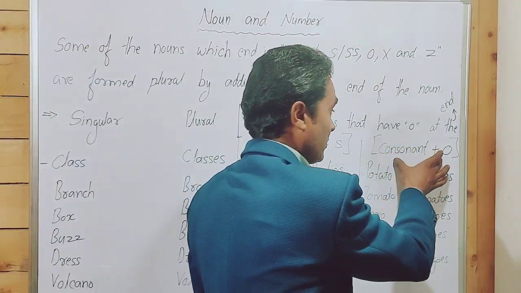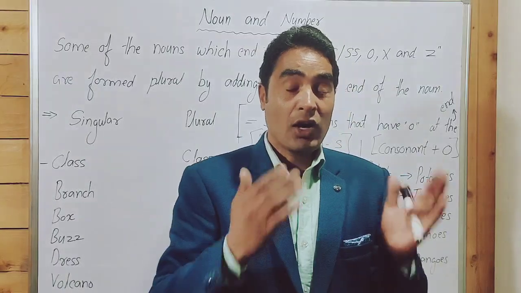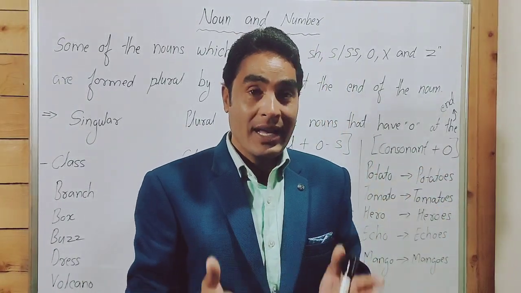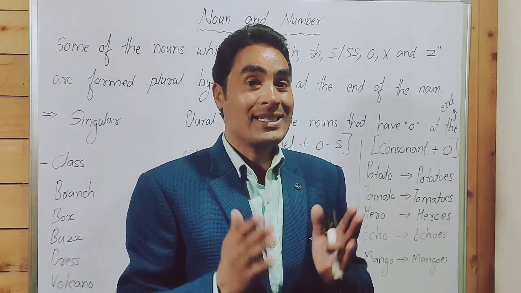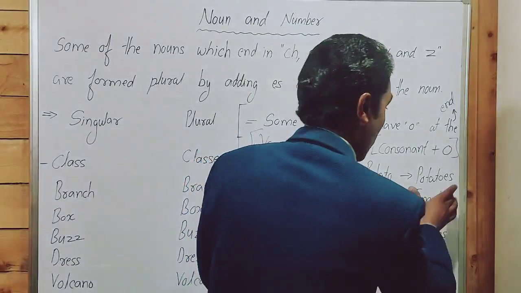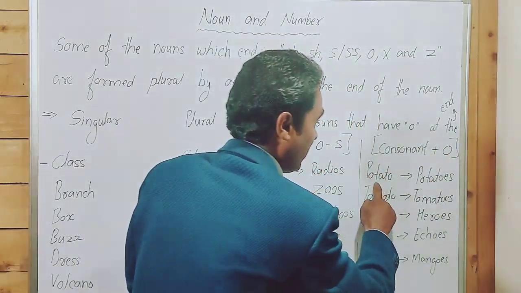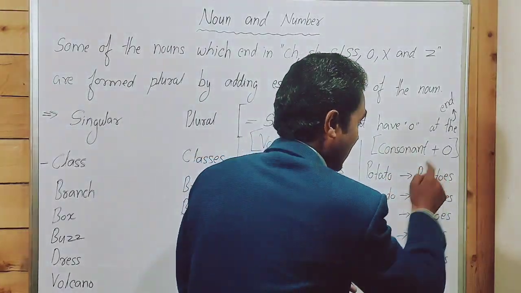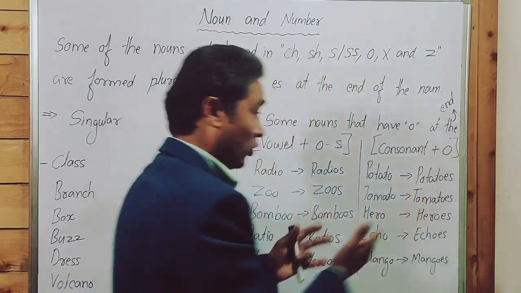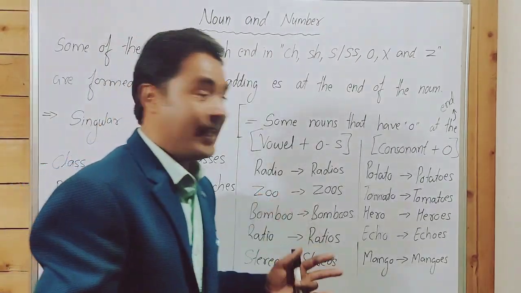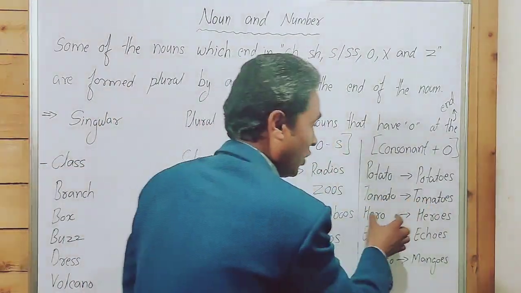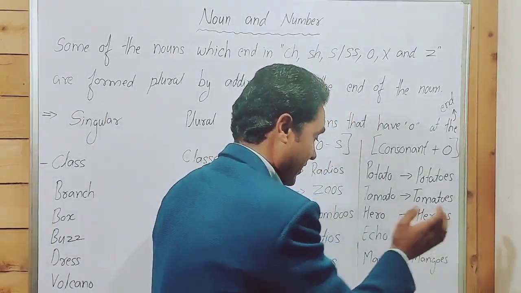But some nouns that have consonant plus o are formed plural by adding es at the end of the noun. Guys, point to be noted. Potato, t is a consonant, and after that o. Potatoes, plural, es at the end of the noun. Tomato, tomatoes. Hero, heroes. Echo, echoes.